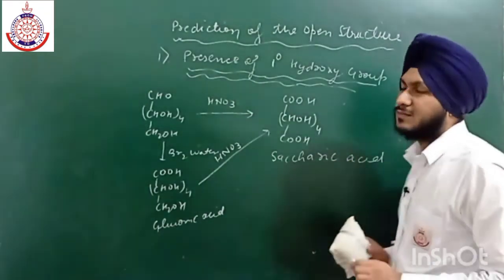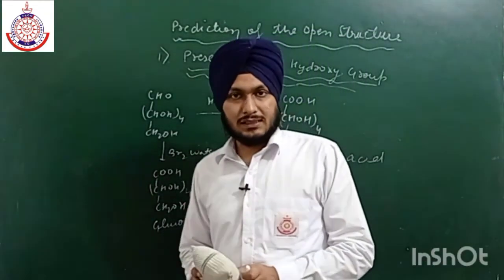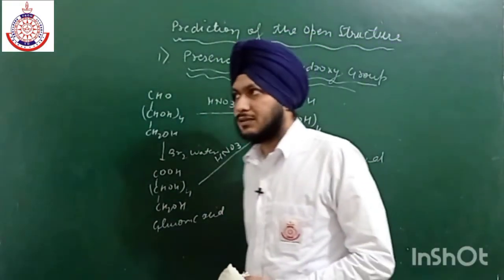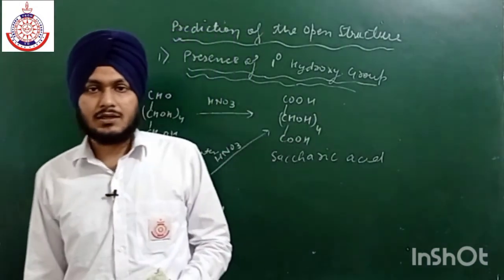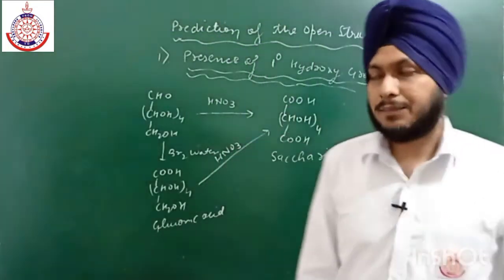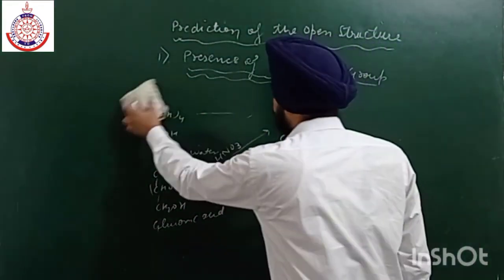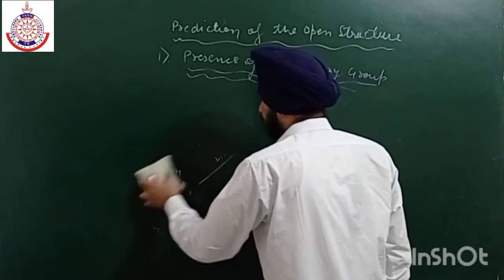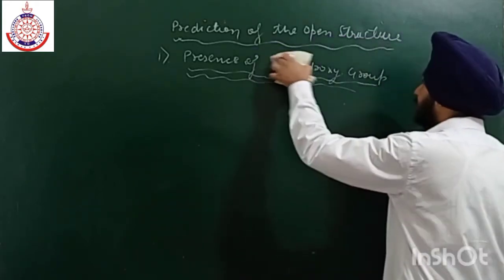So this confirms the presence of the 1 degree hydroxy group. Next we have to confirm the presence of the straight chain, which can be easily predicted with the help of the reaction with HI plus red phosphorus.